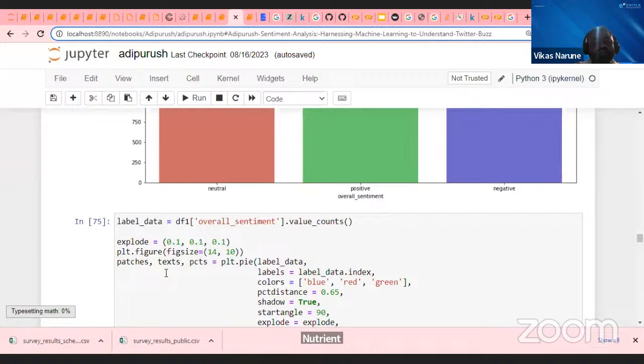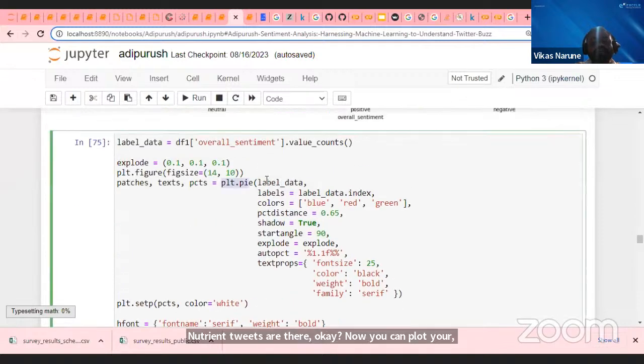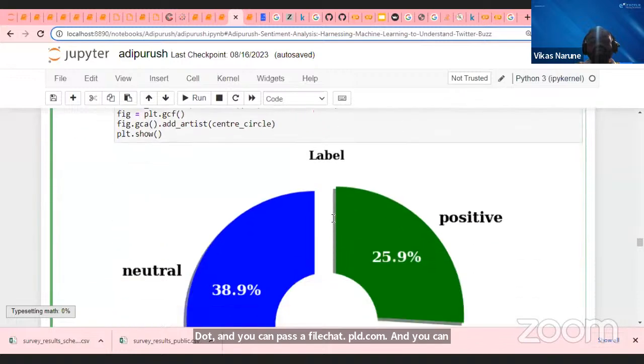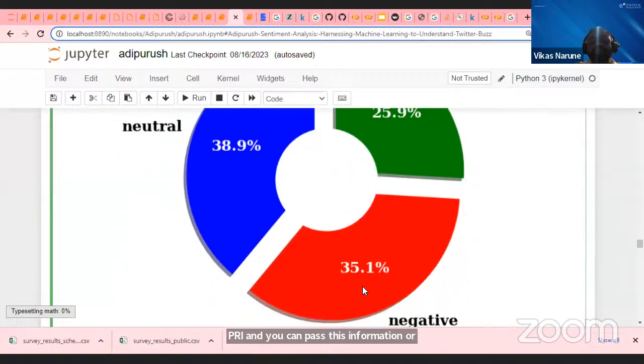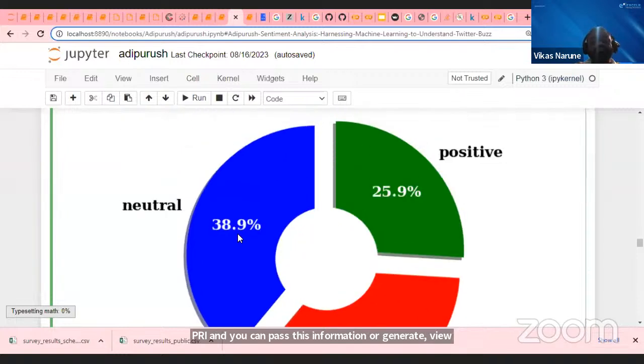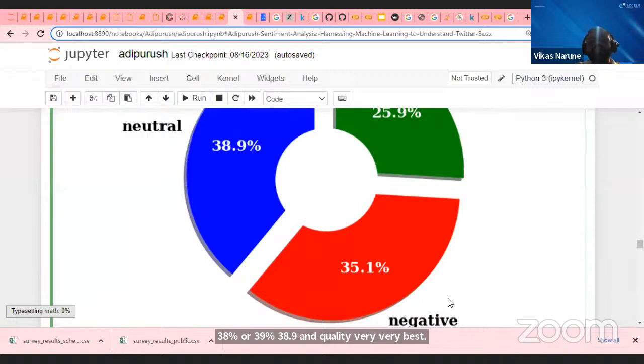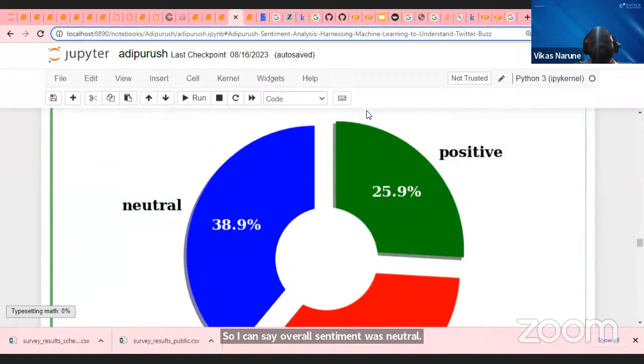You can create a plt.figure and pass plt.pie with this information, and the colors orange, red, green, blue that I am giving. Then you can see here: 35% of people are negative, neutral is 38 or 39%, 38.9, and positive is very, very little. So I can say the overall sentiment was neutral, followed by negative. Okay, this is not done, guys. This is just the analysis I have done as of now.